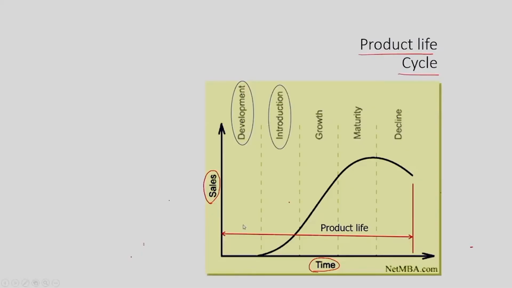So, in the introduction phase, as you can see, there is less sale at the start and slowly the sales are growing up. After some time, when the product is getting popularized in the market, the growth of the sale is increasing. Then it will get mature. Mature means it will achieve the peak of its sale.